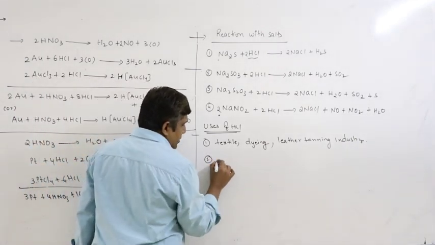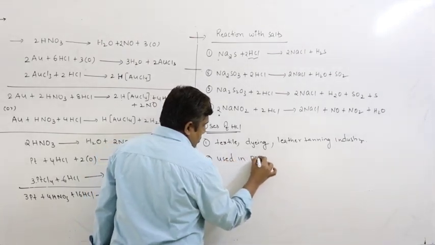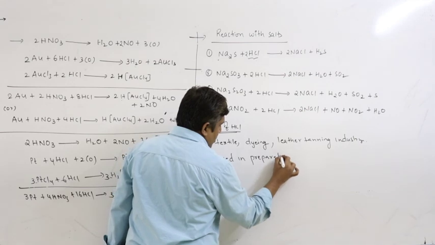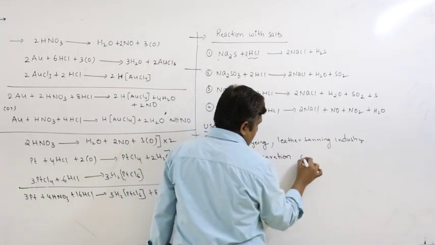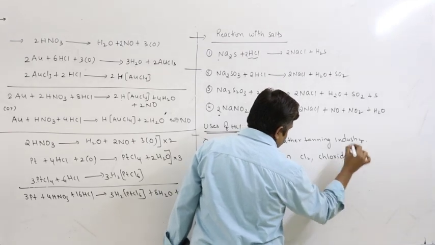It is used in the preparation of chlorine, Cl2, and other chlorides like NaCl.